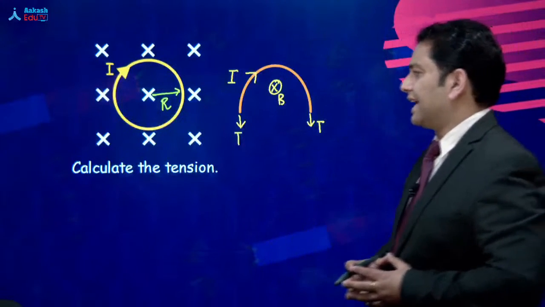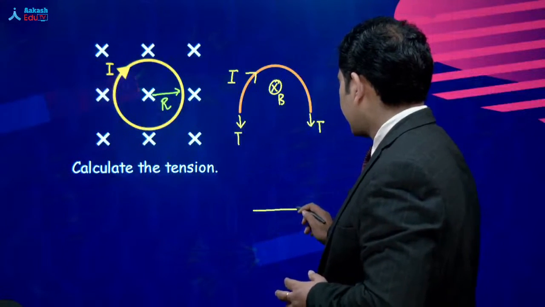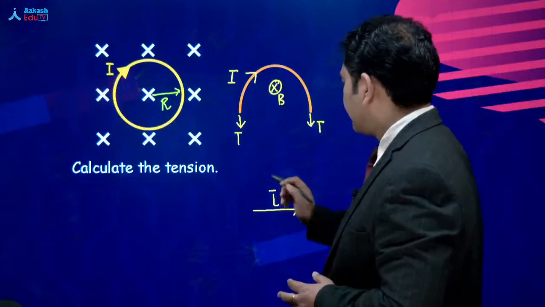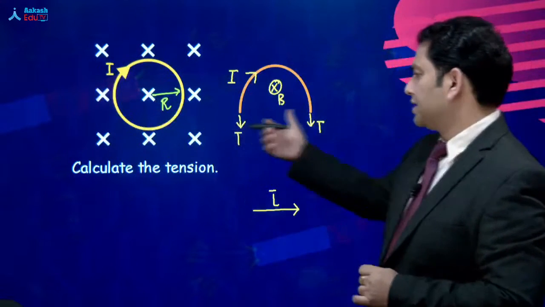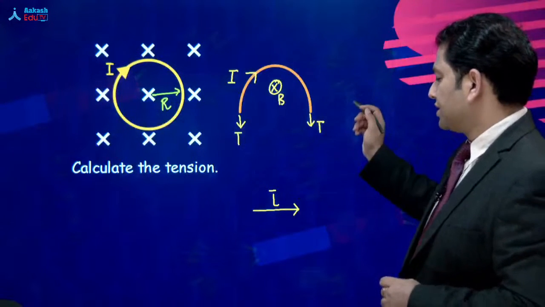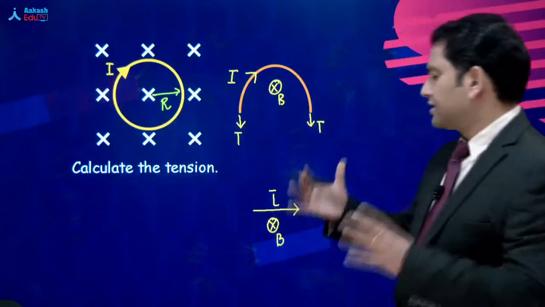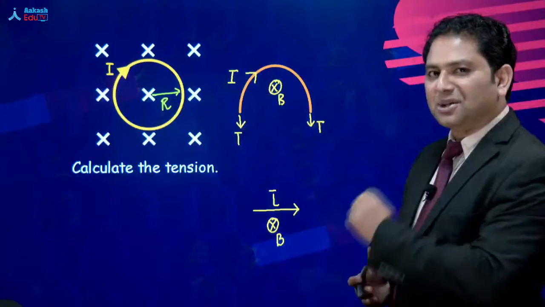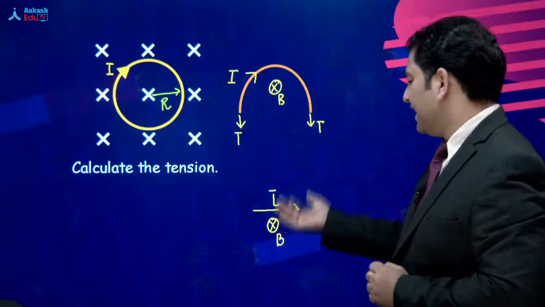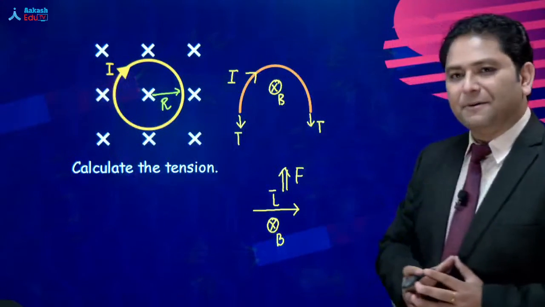Now let's calculate the force. For the force, we do it separately in a diagram. That's the L vector. You get that? The L vector starts from the initial point to the final, in the direction of current. The magnetic field is here. And let's use our cross product: I L cross B. So the direction of the force will be here.